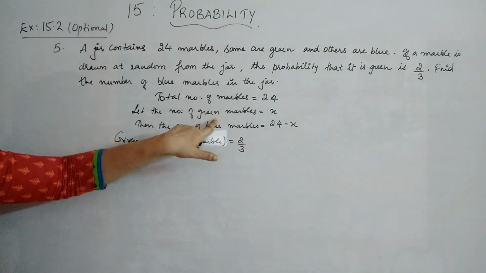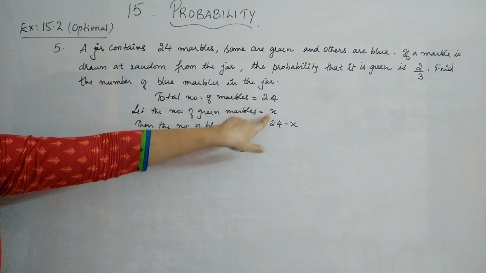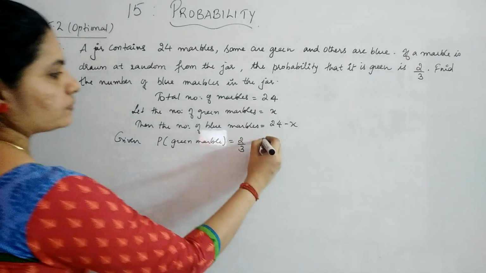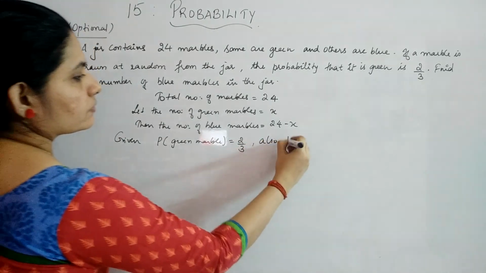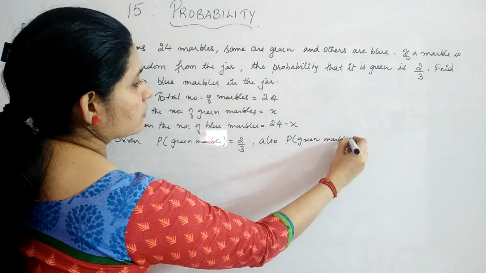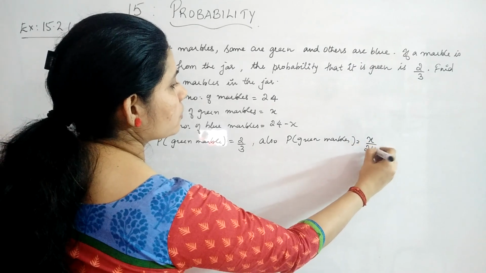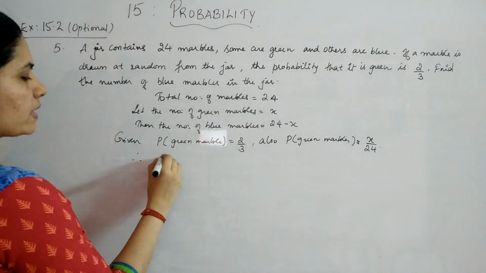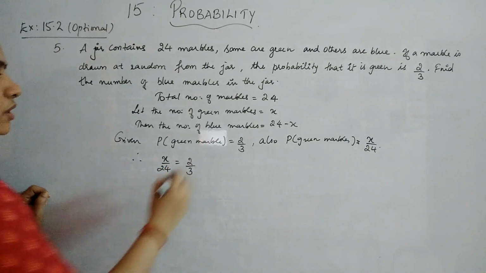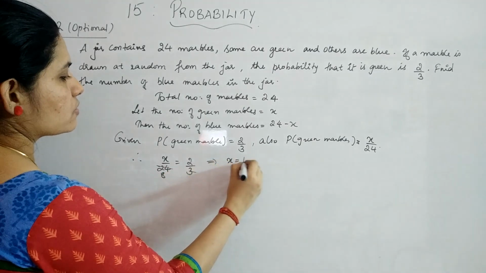And according to our assumption, we have taken the number of green marbles as x, so the probability of getting a green marble will be x by 24. That means x by 24 is the same as 2 by 3. So x becomes 8 times 2, so x is equal to 16.